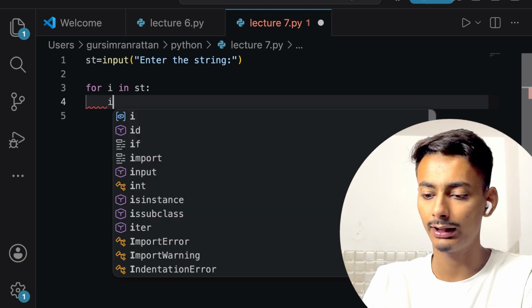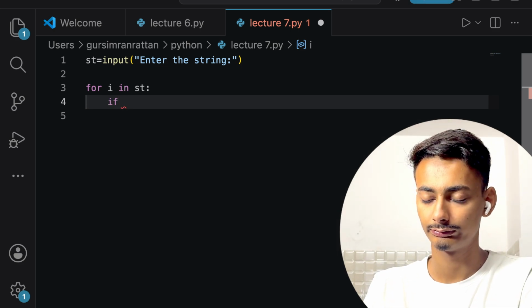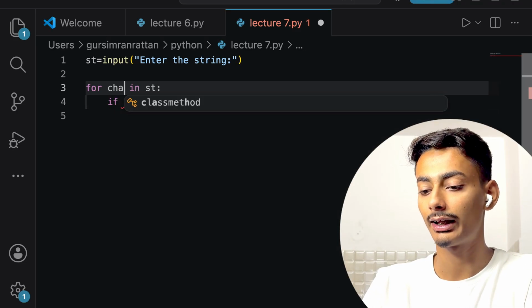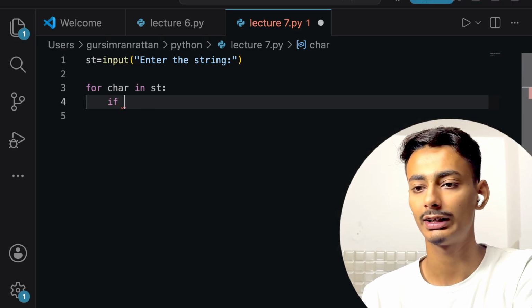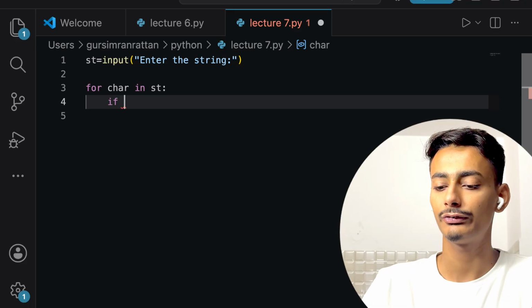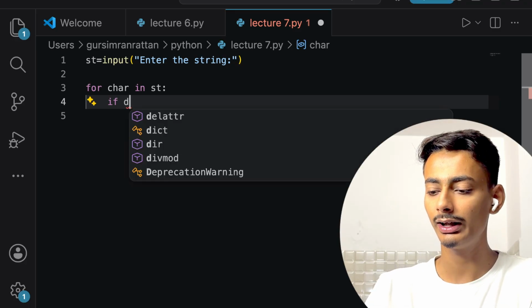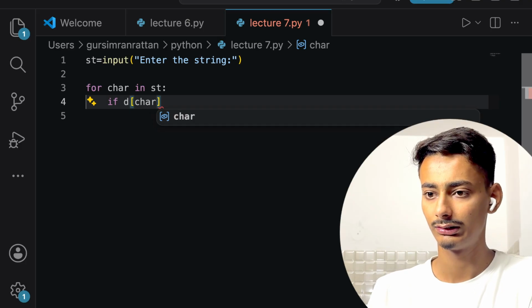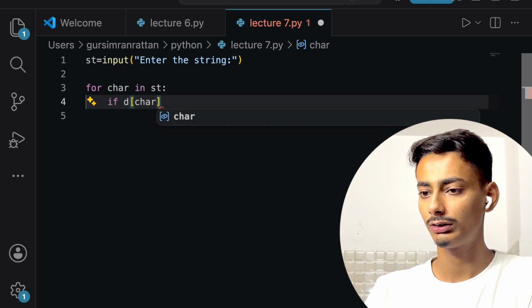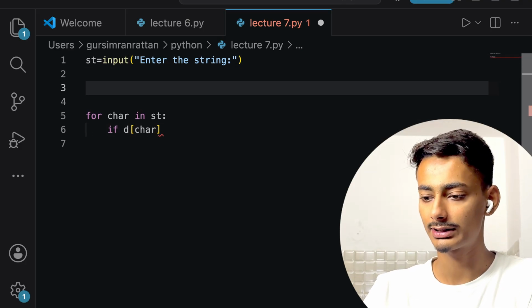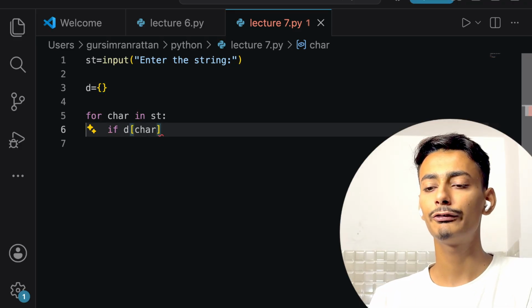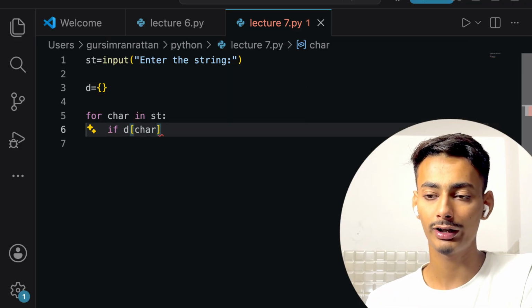Till that time, what we will be doing is, let us say, if, I will say char. Char is character, okay? As of now, char is character. I have forgotten, let us define an empty dictionary here. D is an empty dictionary. If character of D, what is this?